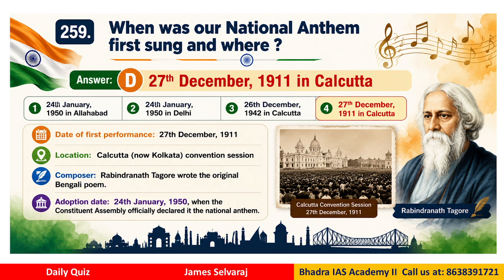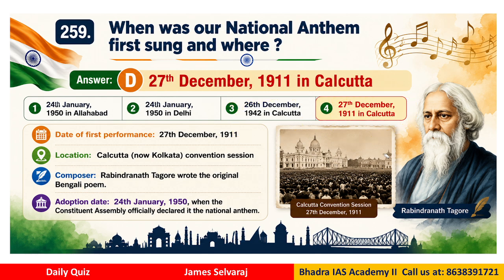Question 259. When was our national anthem first sung and where? Okay, so the options are 24th January 1950 in Allahabad, 24th January 1950 in Delhi, 26th December 1942 in Calcutta, 27th December 1911 in Calcutta. So the correct answer would be 27th December 1911, location Calcutta. The composer is Rabindranath Tagore, who wrote the original Bengali poem. It was adopted on 24th January 1950, when the Constituent Assembly officially declared it as the national anthem.